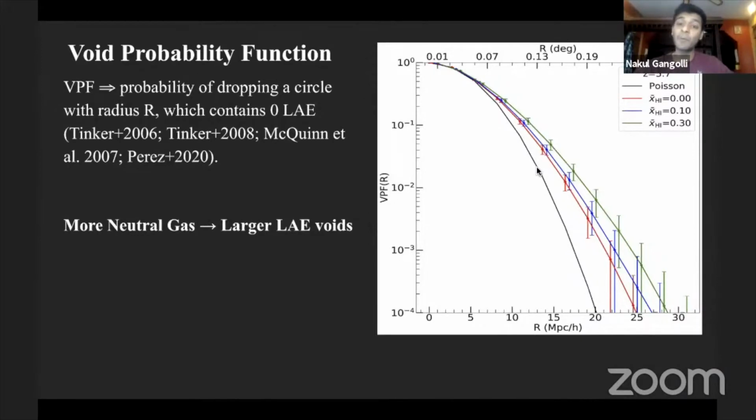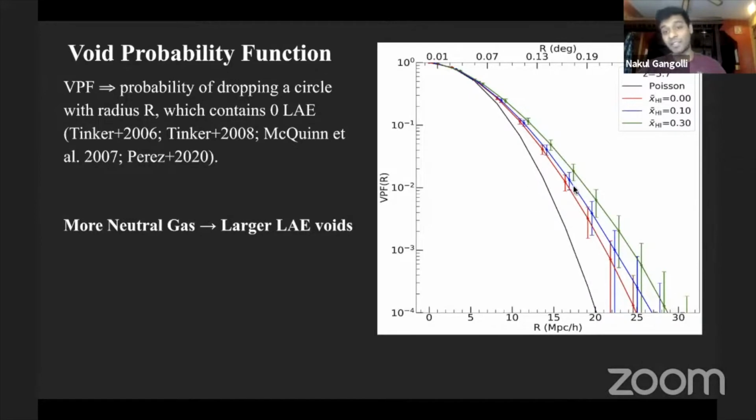What we find is that when we start accounting for large-scale structure formation, these voids get larger. And then when we add more neutral gas, as we saw before, these voids get larger and larger. This makes that qualitative fact more quantitative: the voids are getting larger with the more neutral gas that we're adding. And that's because the LAEs are getting obscured in those low density regions.